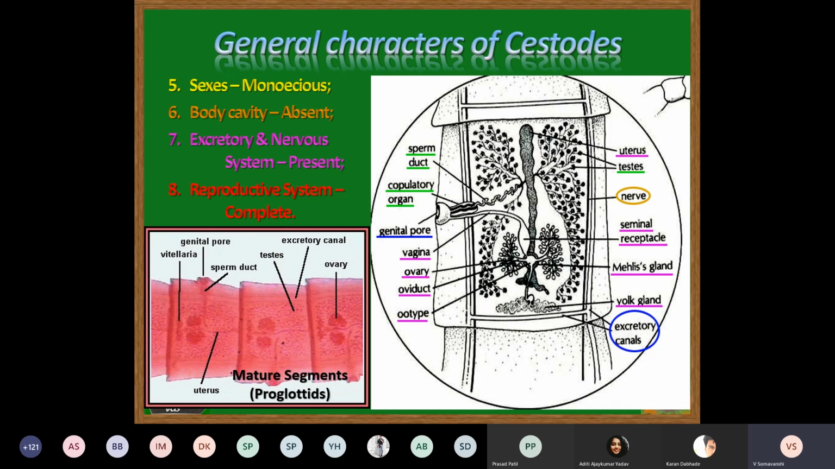Apart from the reproductive system, as I've told you, it does not have an alimentary canal, but the excretory system is there. This excretory system is represented by an excretory canal around each segment. The nervous system is also present in the form of a nerve ring on the periphery of each segment, which is well developed. So excretory and nervous systems are present. Body cavity is absent, and the reproductive system is complete, male as well as female.